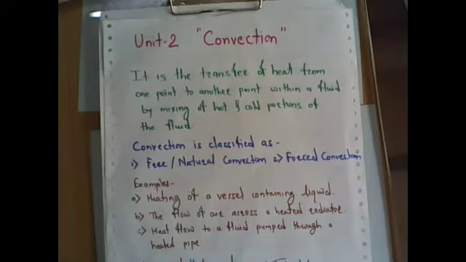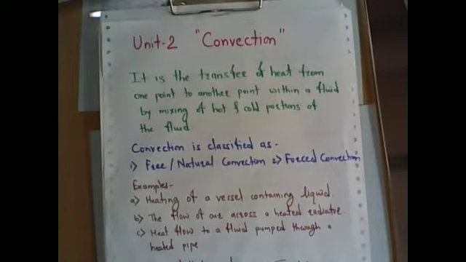But in industries, many cases involve liquids and gases. So when we are dealing with heat transfer equipment or heat transfer operations, we have to consider convection, because convection is the major part of heat transfer operations, since we are dealing with liquids and gases, right?